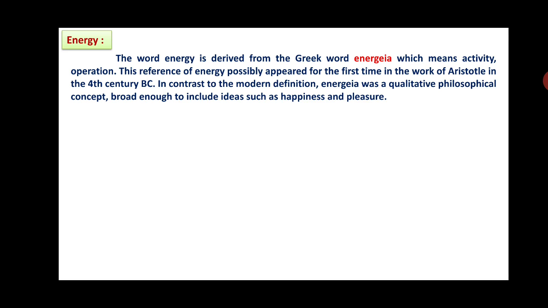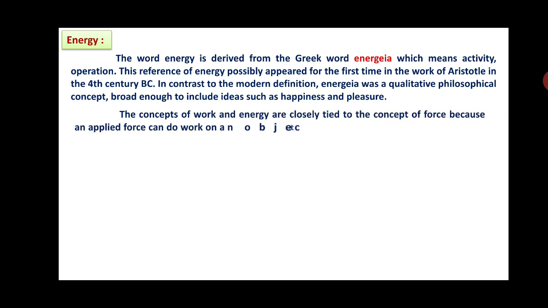In contrast to the modern definition, energia was a qualitative philosophical concept, broad enough to include ideas such as happiness and pleasure. The concepts of work and energy are closely tied to the concept of force because an applied force can do work on an object and cause a change in energy. So energy is defined as the ability to do work or the capacity to perform work.